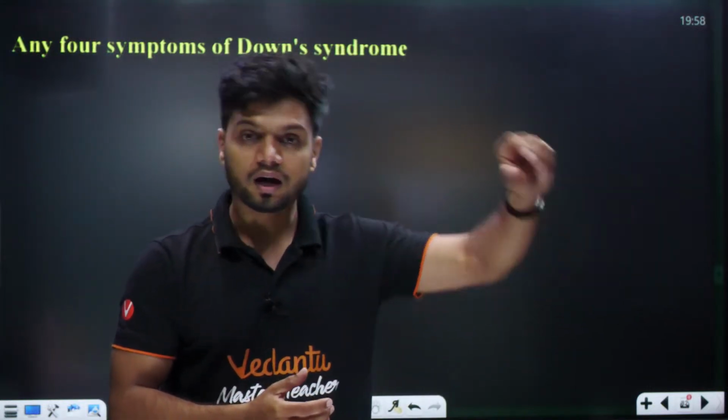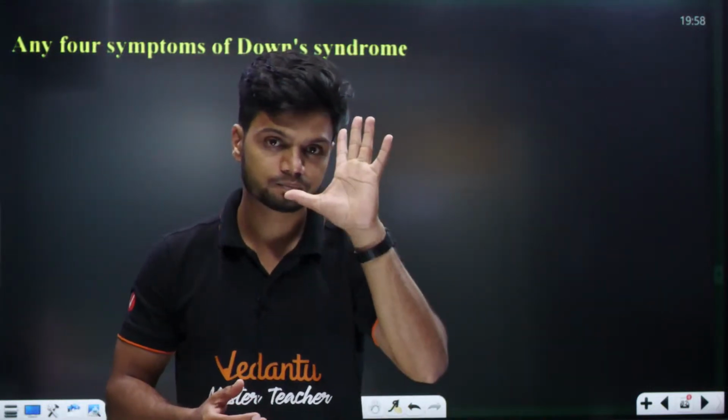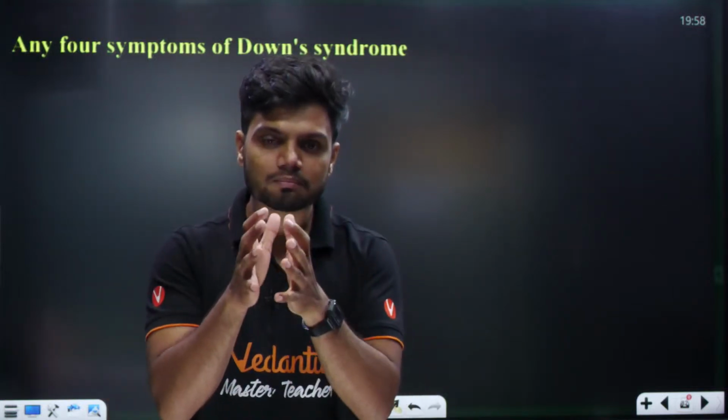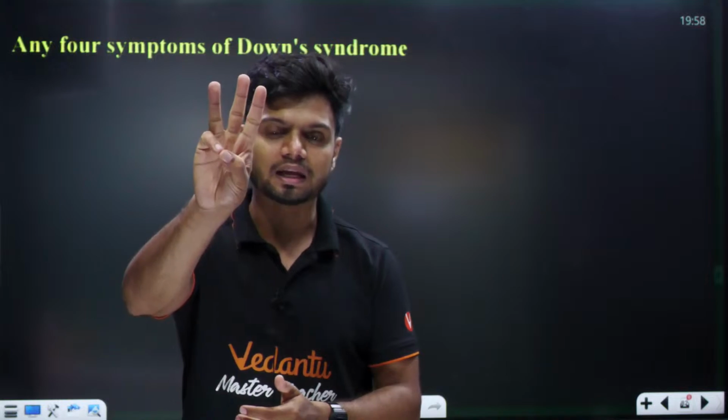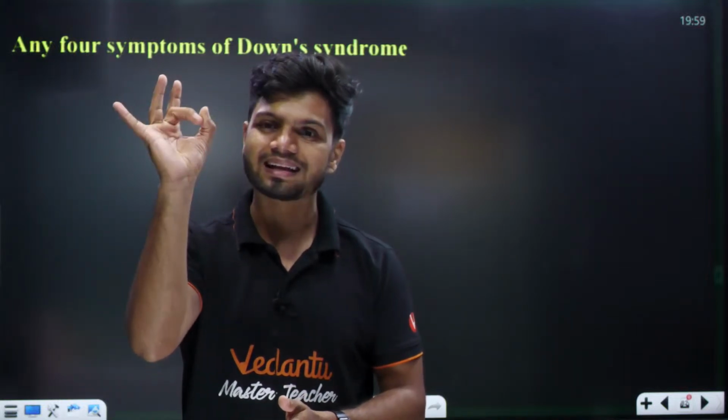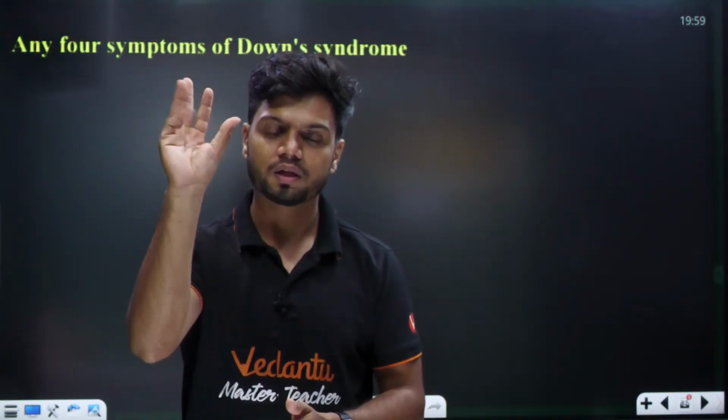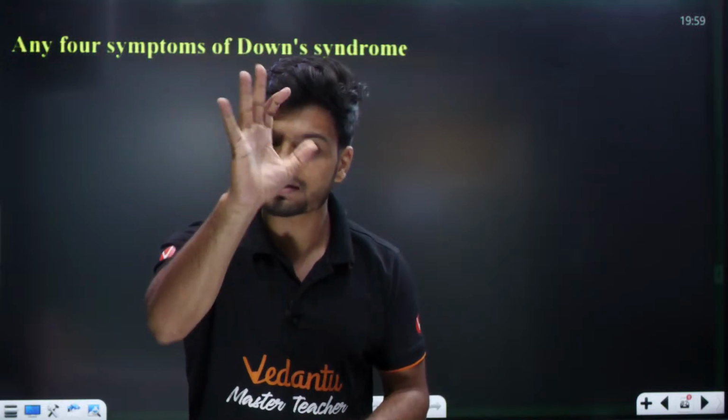But in chromosomal disease we have 3 types: Down syndrome, Klinefelter syndrome and Turner syndrome. Any one of the 3 will always come.